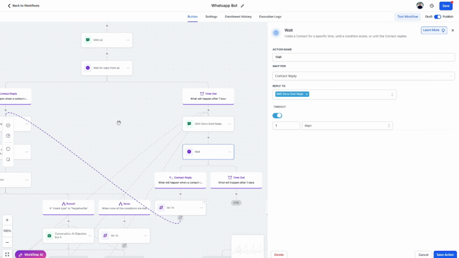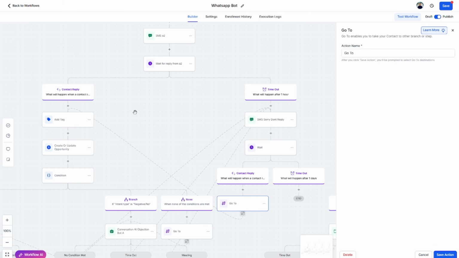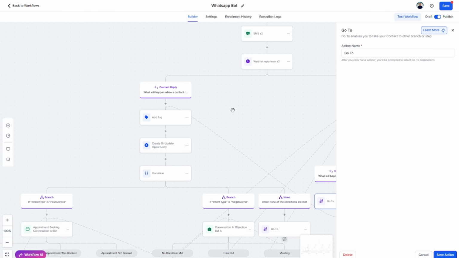So, just again, stop, take a breather, think about it. We're asking them, have you or are you interested in converting your business to voice AI? And now this workflow is just going to split it up and say, if they reply, then we're going to do something. If they haven't replied, we're going to wait for an hour. If they wait in an hour and they do reply, send them back in here. So come in here, see the go-to in here and here. That just sends us back over here. And that just makes sure we capture as many leads as we can so we don't miss anything.